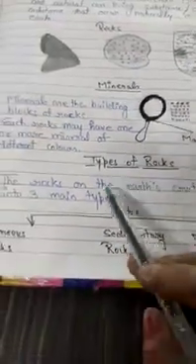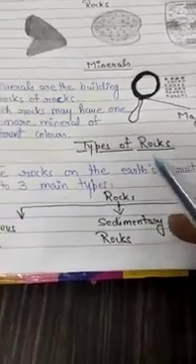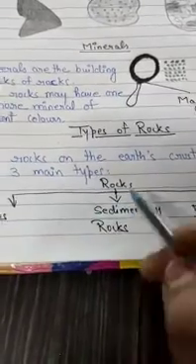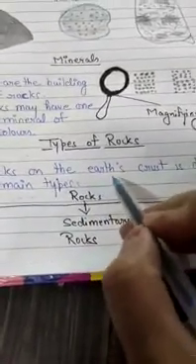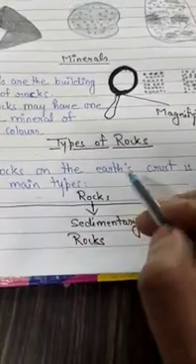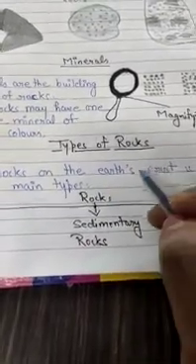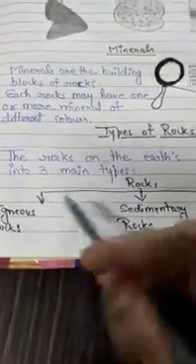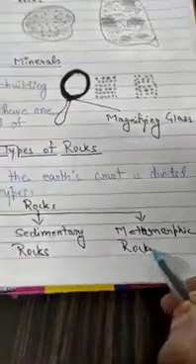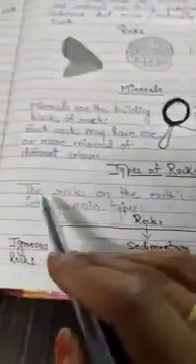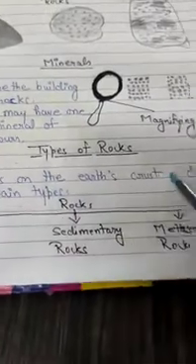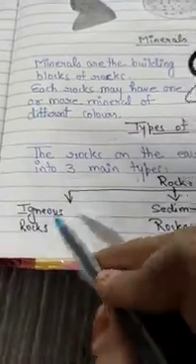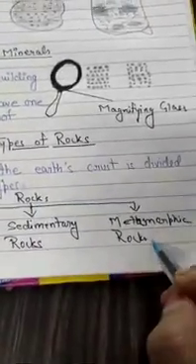Now we come to the topic, types of rocks. There are basically 3 types of rock found on the earth. You know that Earth has 3 layers, that is crust, mantle and core. On the crust, basically 3 types of rocks are formed: igneous rock, sedimentary rock and metamorphic rock. Or you can say the rocks on the earth's crust are divided into 3 main types, that is igneous rock, sedimentary rocks and metamorphic rocks.